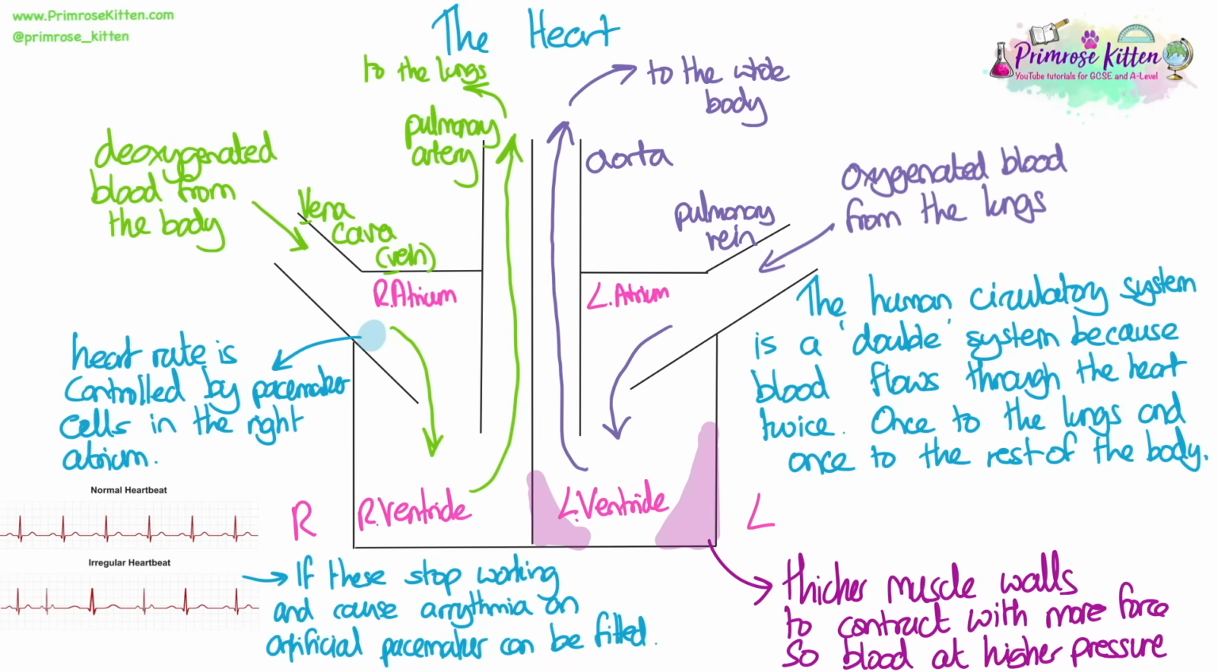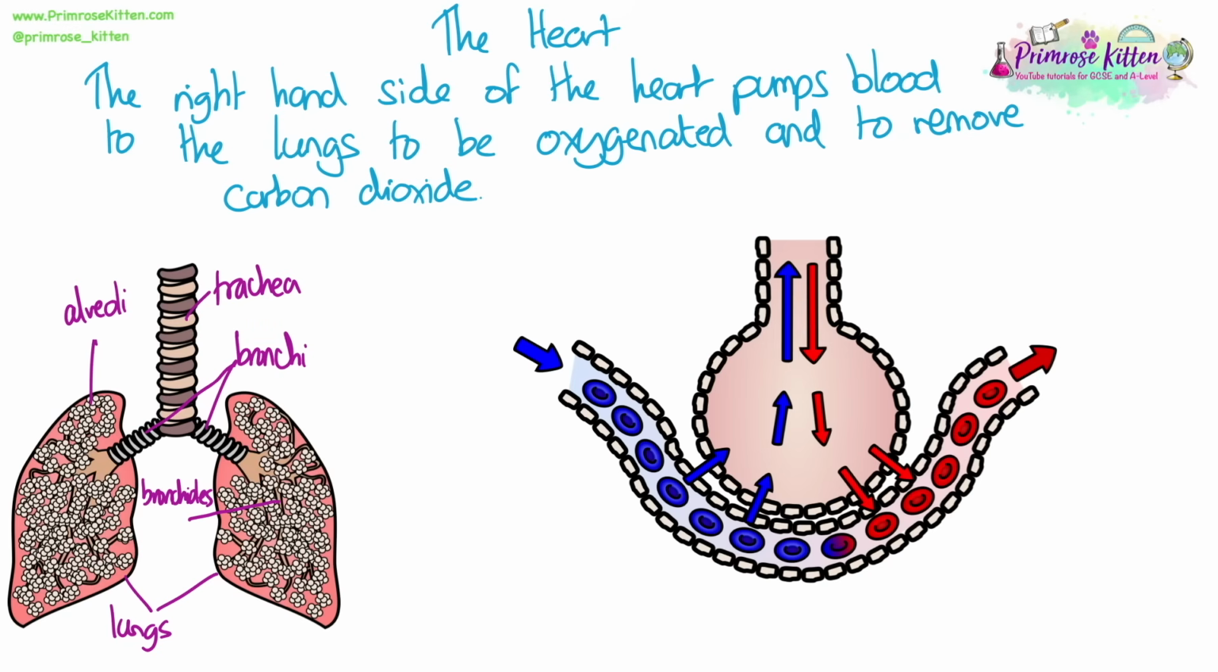If these cells stop working, they can cause arrhythmia, which is an irregular heartbeat, and an artificial pacemaker can then be fitted to control and regulate the heartbeat. The right-hand side of the heart pumps blood to the lungs to be oxygenated and to remove carbon dioxide. You can see a diagram of the lungs here.